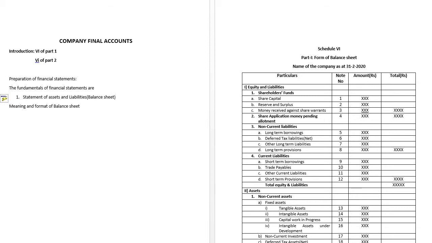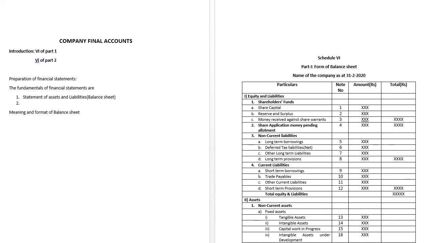First one is the statement of assets and liabilities, which we especially know as the balance sheet. Then later is the statement of profit and loss, which we usually call the P and L account. There are two statements fundamentally we are going to prepare: first the statement of assets and liabilities, then the statement of profit and loss.